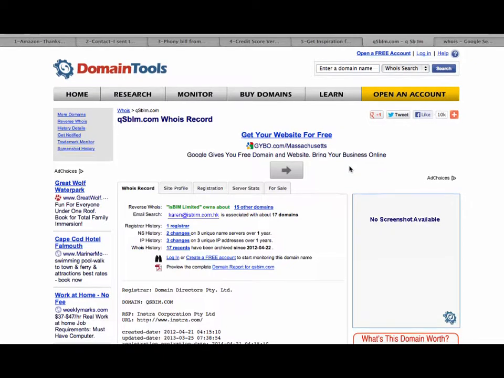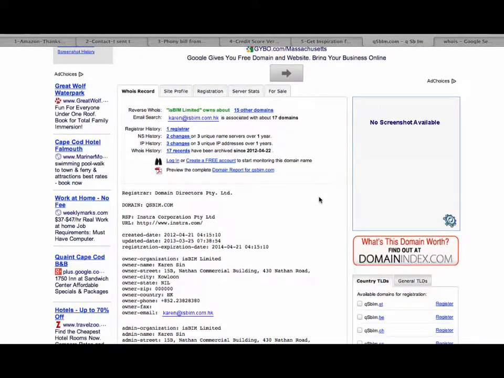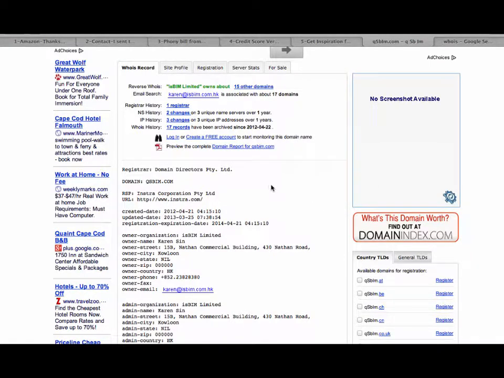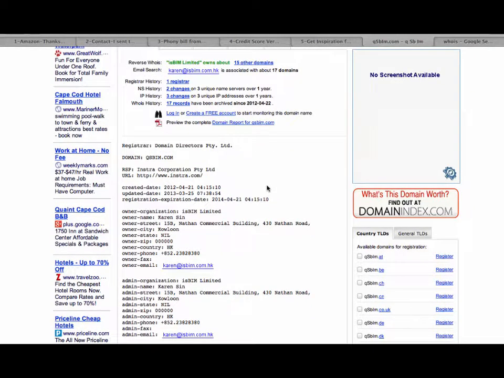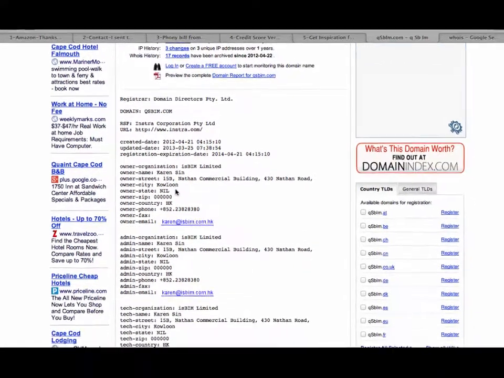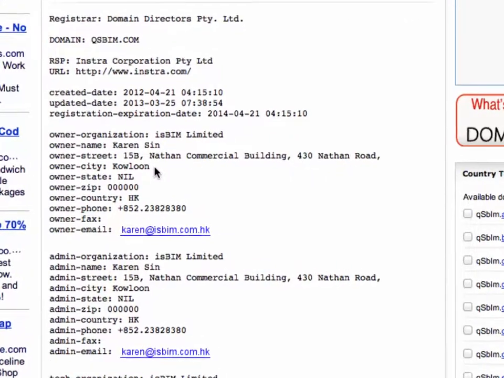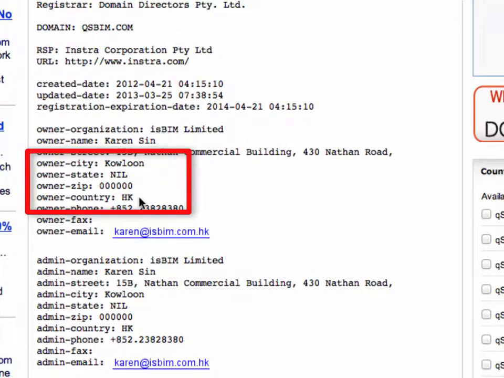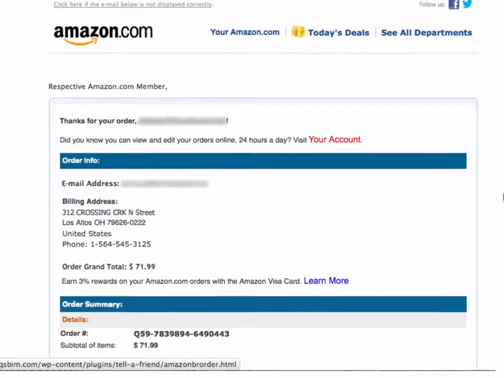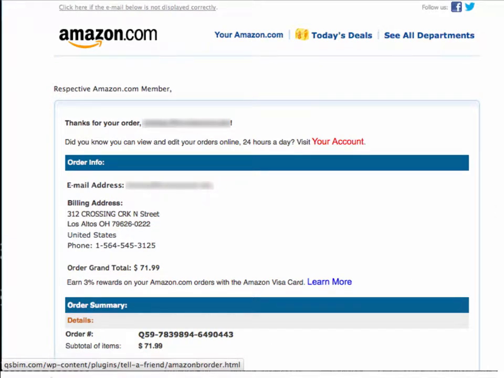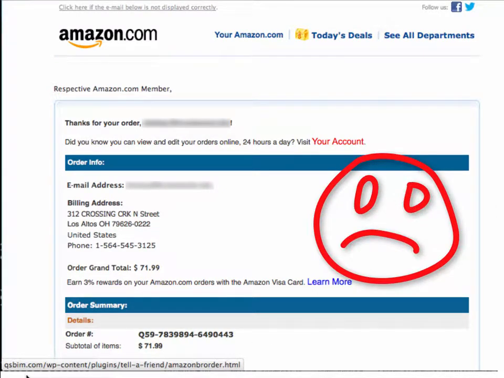If we ignore the advertising for a moment, I want to scroll down here to see that the WhoIs seems to be registered to Instra Corporation Pty Limited. And interesting to note, it was registered in April of 2012. And if we look carefully, it says the owner city is in Kowloon, and then the owner country is HK, which of course is Hong Kong. So this is not a link to a website owned by Amazon here in the United States. This QSBIM is actually a link to a website somewhere in Hong Kong.